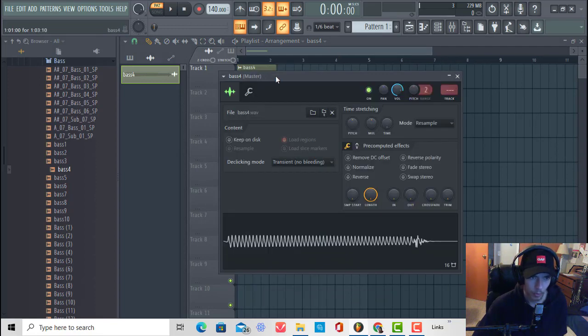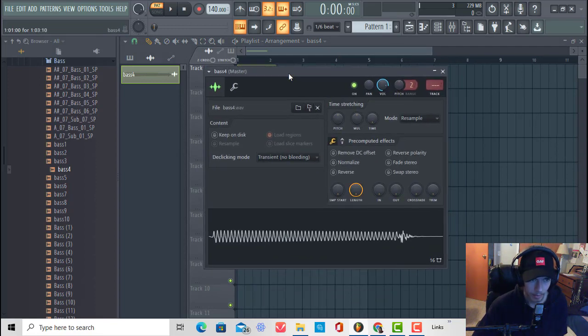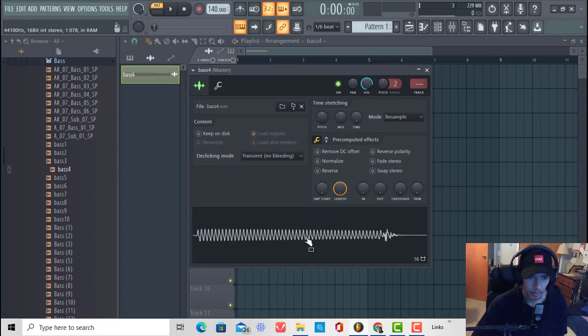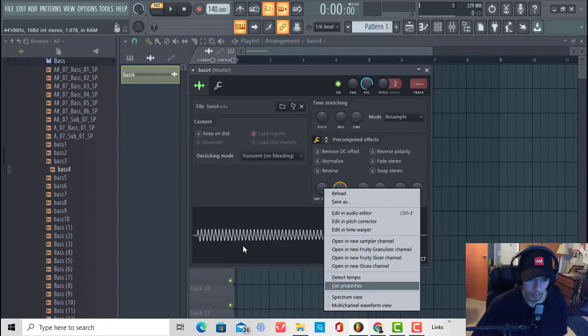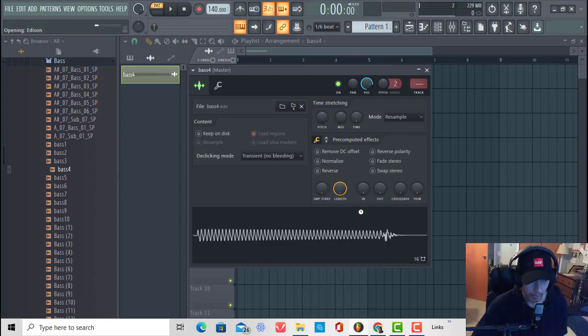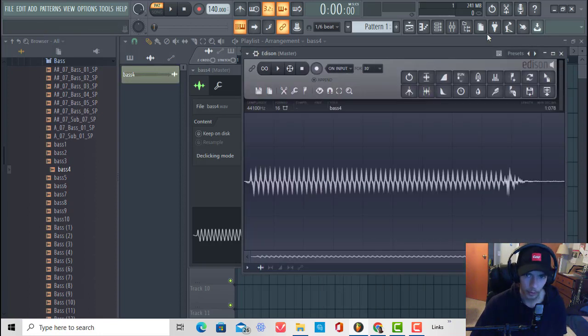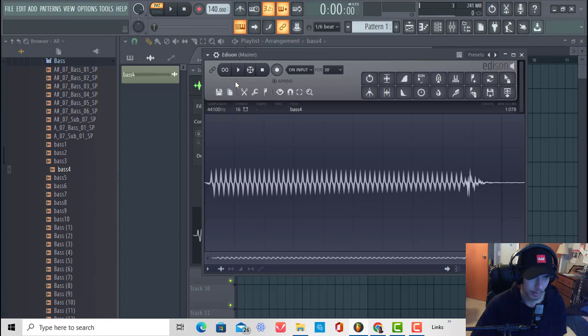First thing I do is I open up my sample here, double click it, and go to the waveform, edit in audio editor, and that'll open up Edison here. And then what you do when you're in here is you go here and click cleanup, denoise.